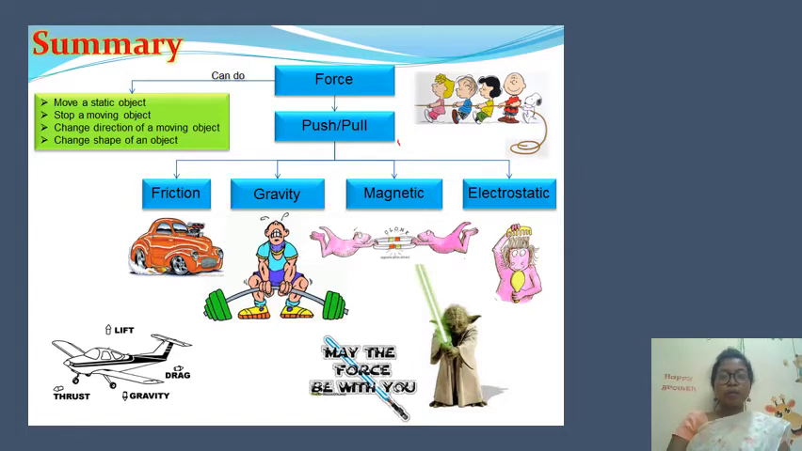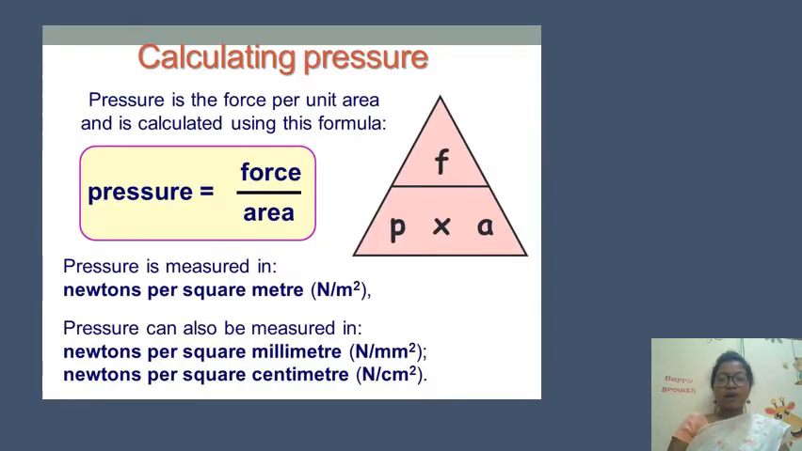Now see the summary. Force is a push or pull, and the types are frictional force, gravitational force, that is gravity, magnetic force and electrostatic force. You can see there are different forces in our surroundings. Now what is pressure? How do we calculate it? Pressure is the force per unit area and is calculated by the formula: pressure is equal to force upon area, force divided by area.